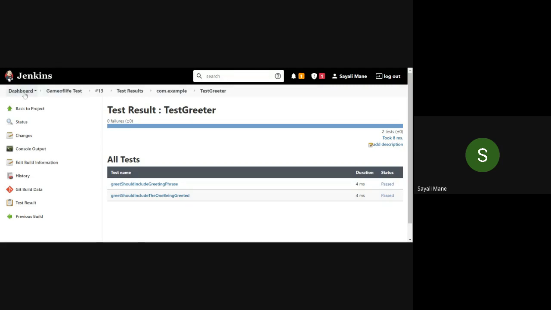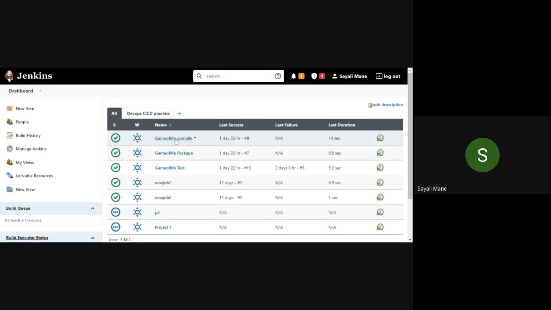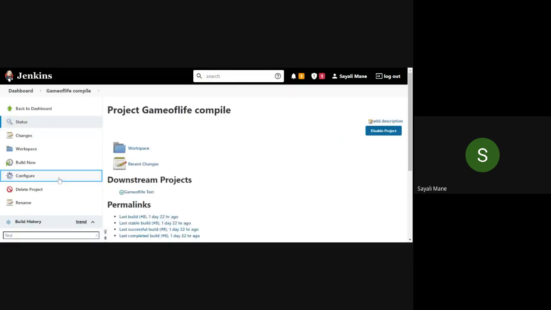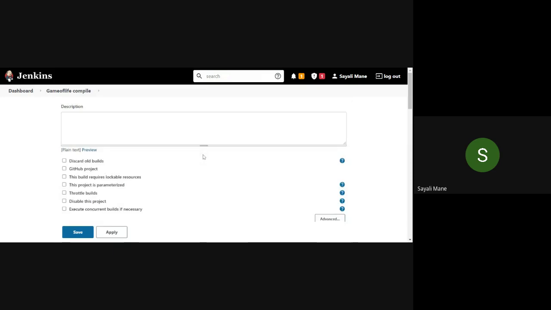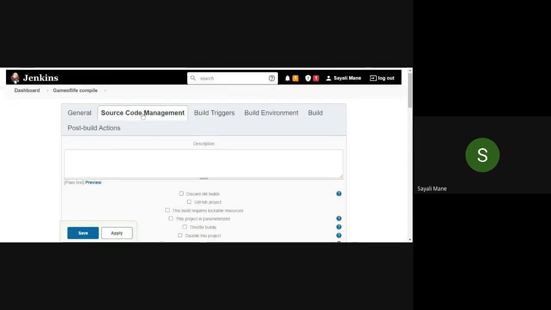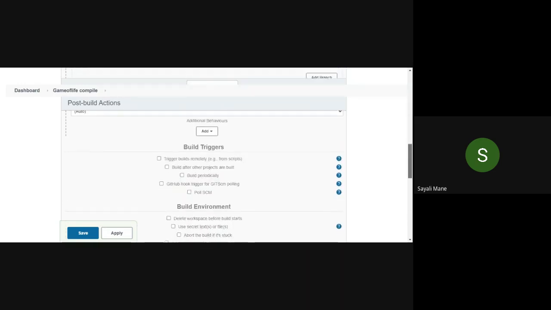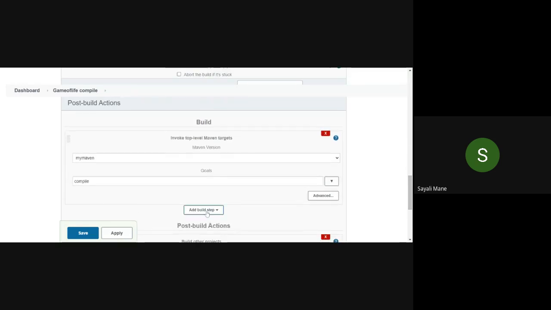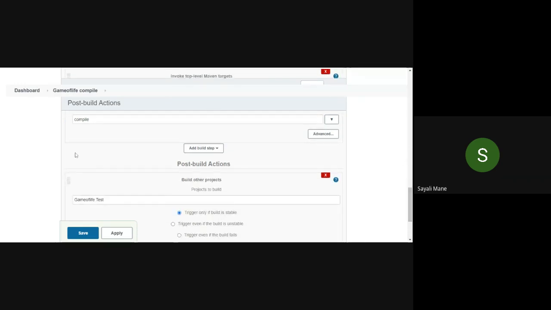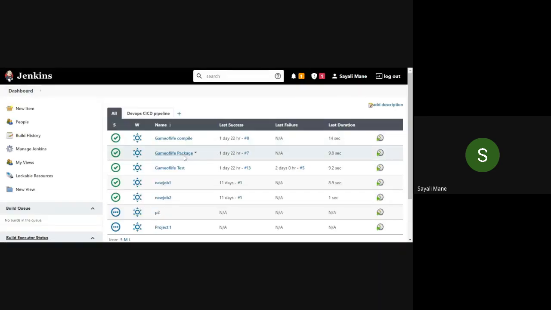Now go back to dashboard and please create a compile one. New application for the compile. Here, again source code management. Then you have to link the Git one. Then inside the build, add build step, invoke top level Maven target. Sorry, package.